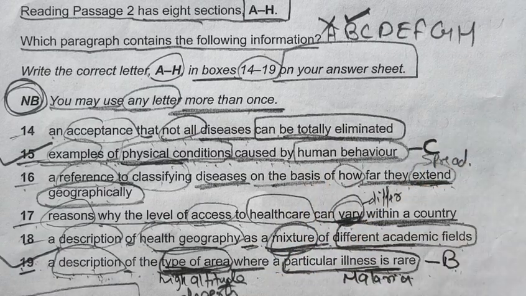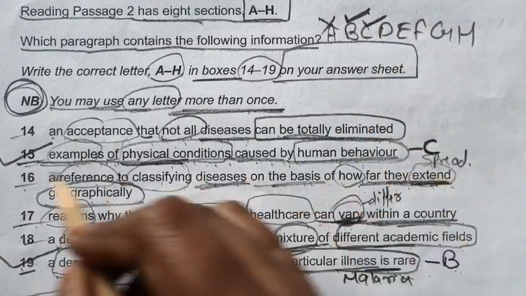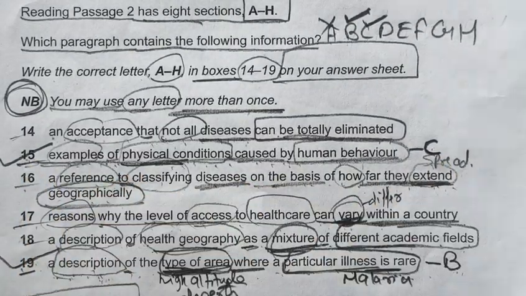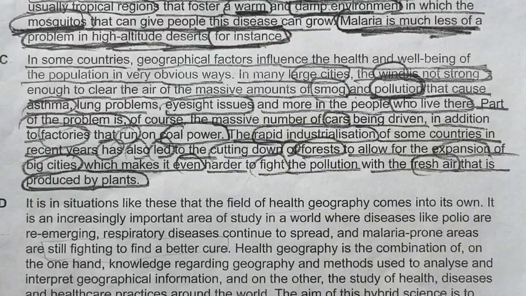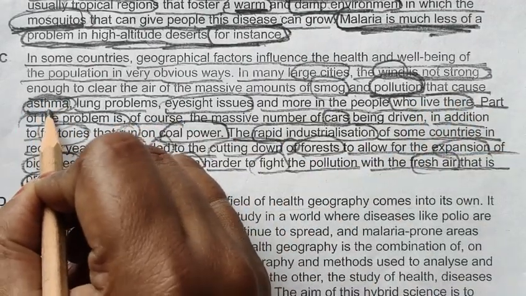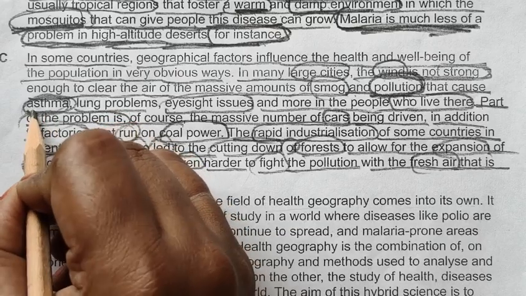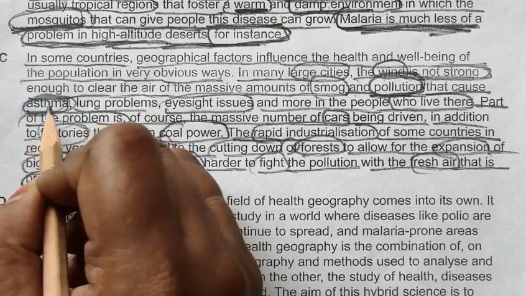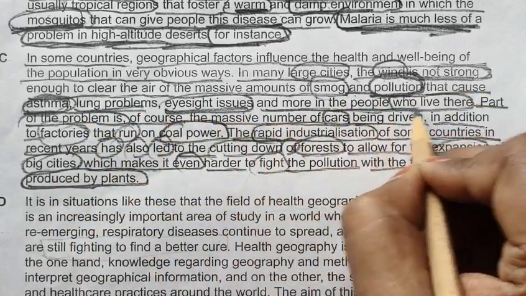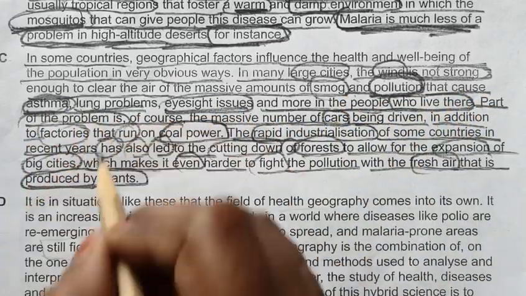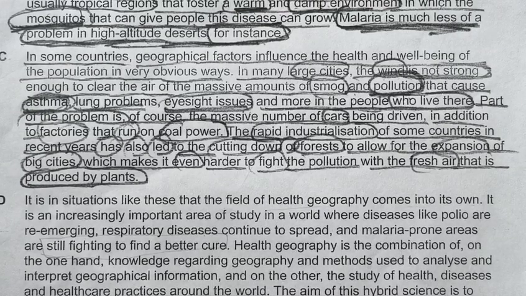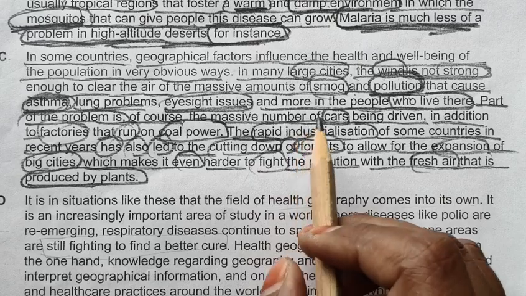So we will write C in front of 15 in our answer sheet. And from where are we getting our answer? We are getting our answer from here. Okay, so these are the examples of physical conditions caused by human behavior: asthma, lung problems, eyesight issues, and more in people who live there. Human behavior means they are talking about this.